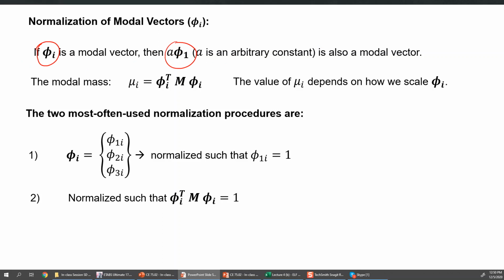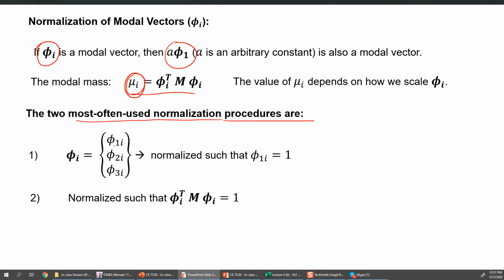So you can multiply phi1 with any number, or divide it by any number, the pattern will still remain the same and the mode shape will still remain the same. This mu value basically depends on how we normalize the mode shape. So the first way is one of two common ways for the normalization of mode shapes.